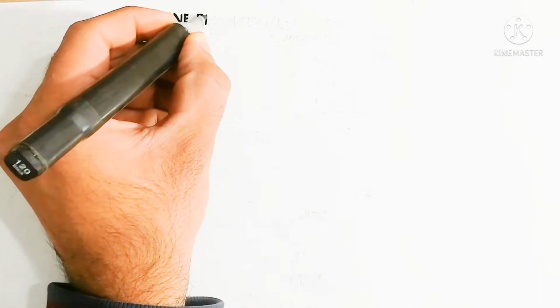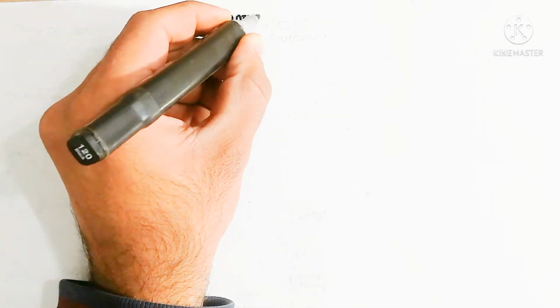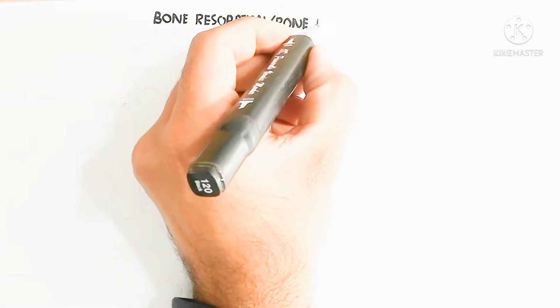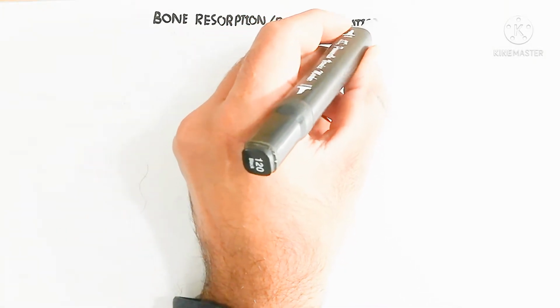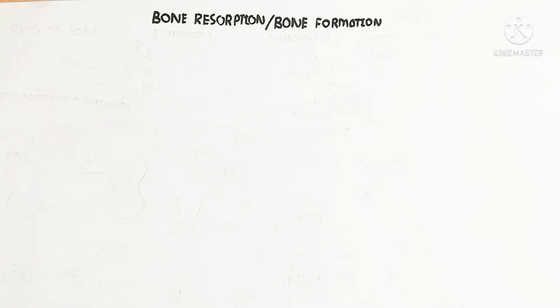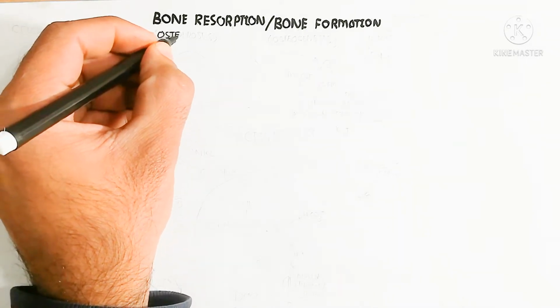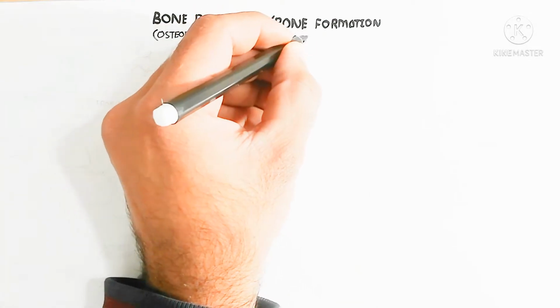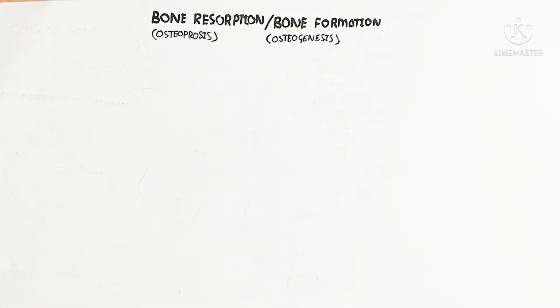Hello, in this video we will discuss bone resorption and bone formation. It is also known as osteoporosis and bone formation or osteogenesis. Genesis is the formation, and osteo means bone. So first of all, we will understand the cells of bone.